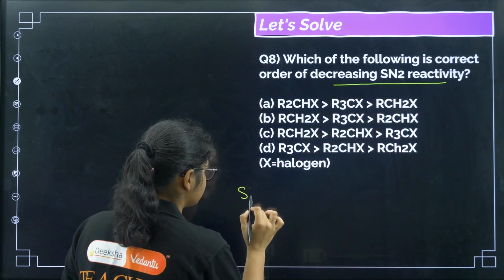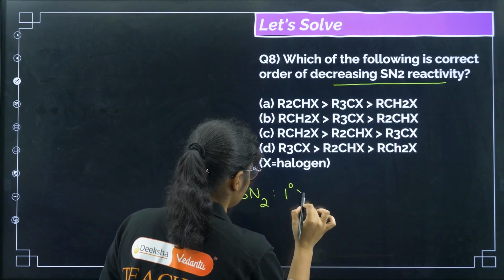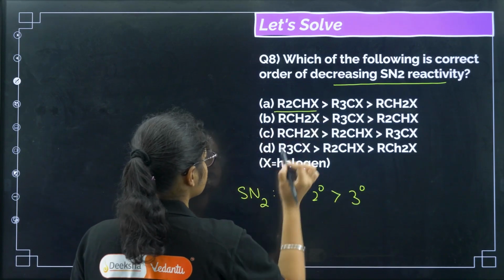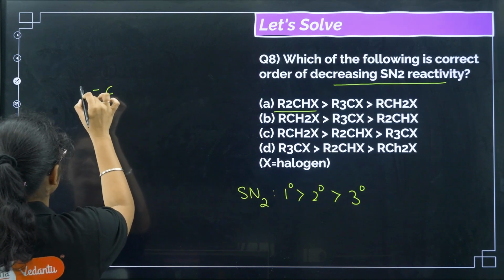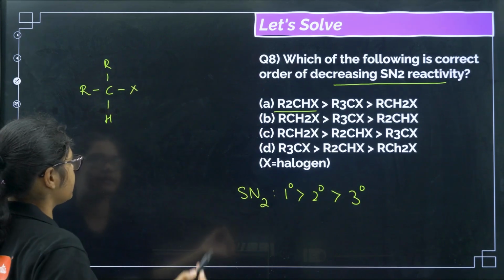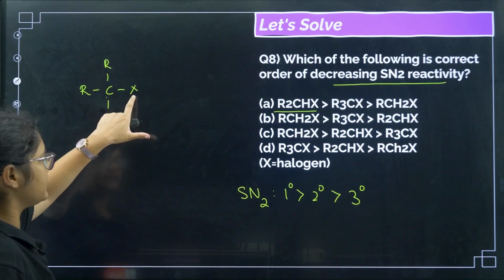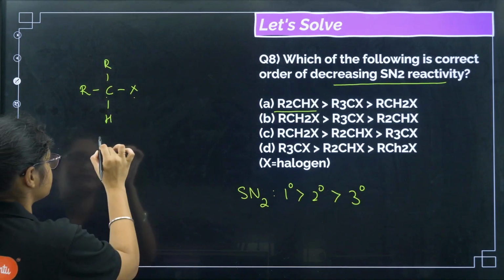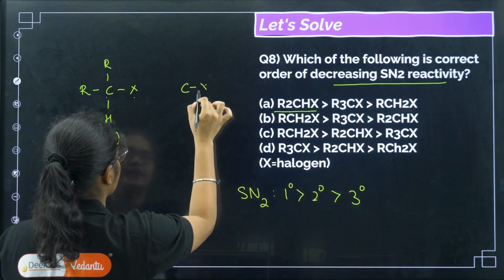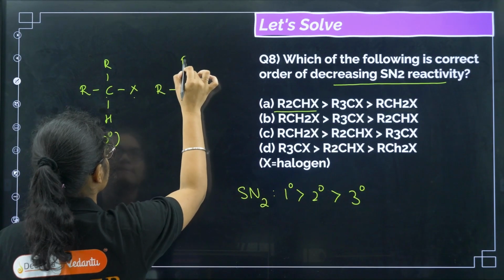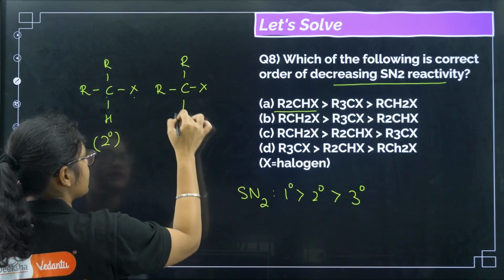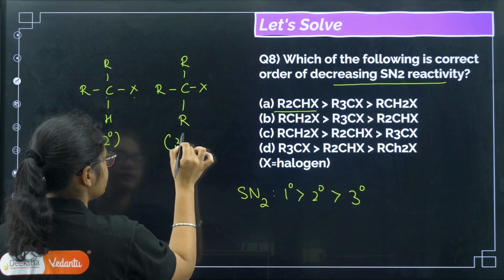Okay, next, which of the following is the correct decreasing order of SN2? So again, if I write the SN2 order, we can just revise it: primary, secondary and then tertiary, right? So what are the options? We have R2CHX. Which degree is this, or how to know? The carbon which contains the X is attached to 2 other carbons. So this is a secondary carbon, right? Next coming R3CX. Now the carbon containing the X is attached to 3 other carbons, right? So this is called tertiary.